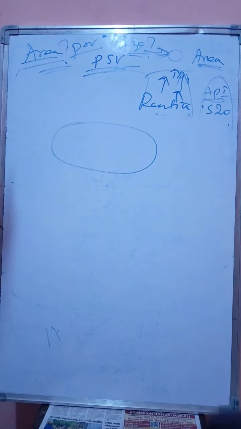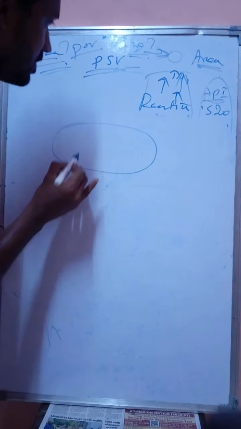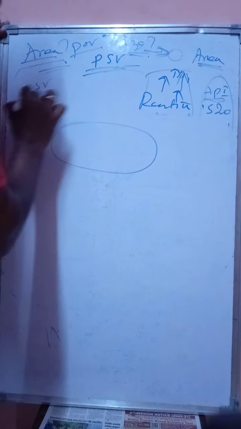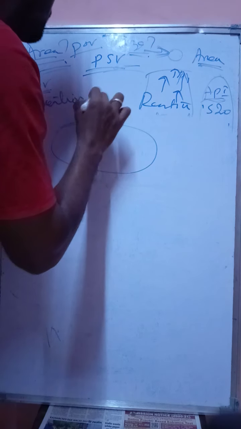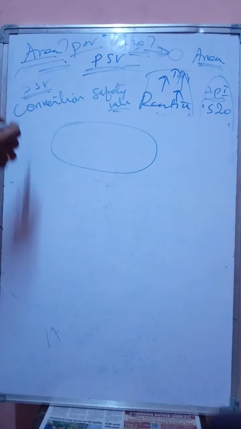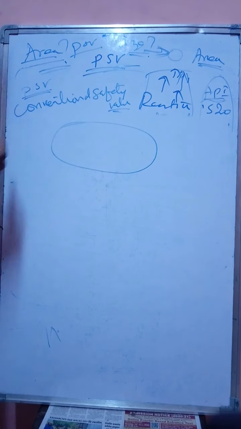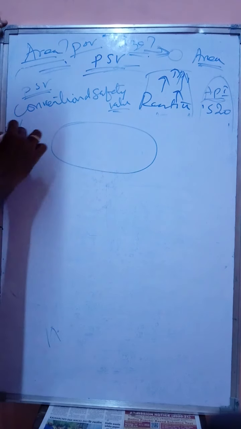In this case, I forgot to say one thing. In PSV types, there is another type, conventional. Conventional safety valves are also there. It is nothing but a valve having a spring housing.